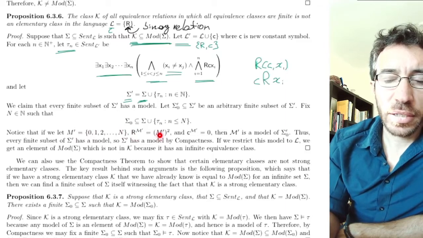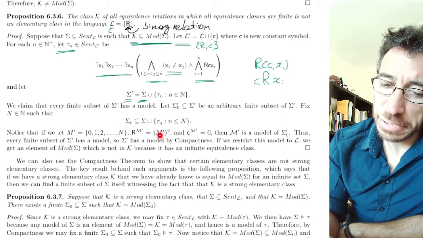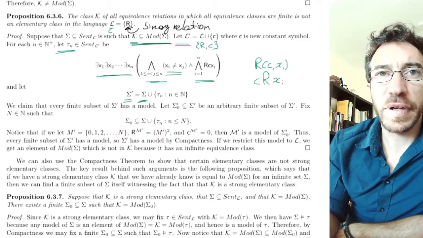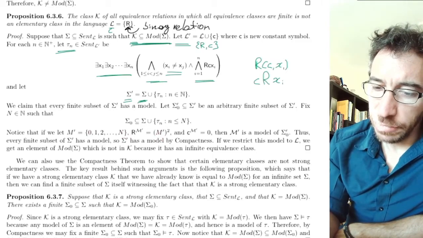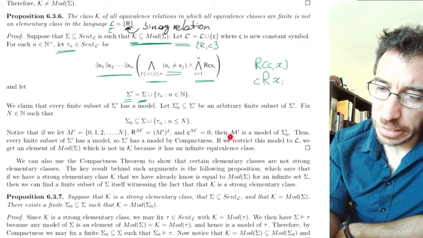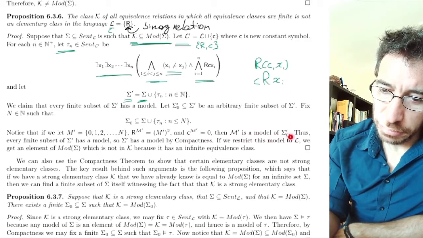So this relation contains all the pairs from M prime. So is it an equivalence relation? Yes, because everybody is connected to everybody. That's a trivial equivalence relation. Everybody is equivalent to everybody. And we let C be 0. Then M prime is a model of sigma 0 prime.